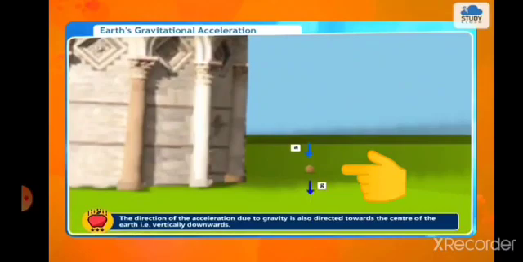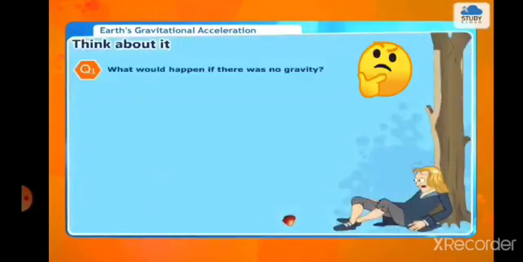towards the earth or vertically downwards. Think about it. What would happen if there was no gravity?